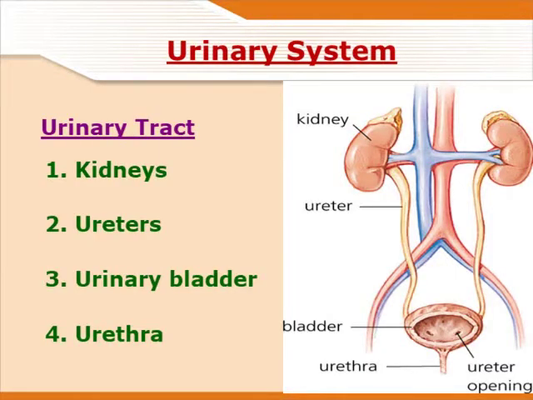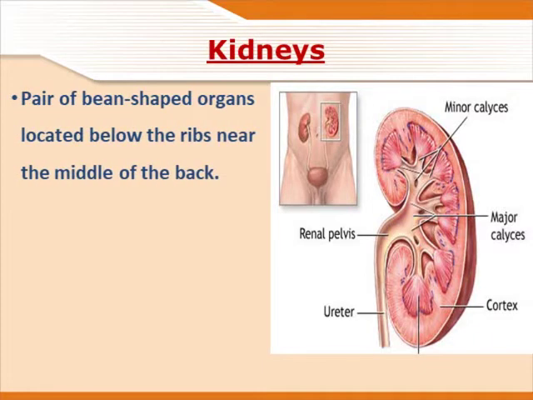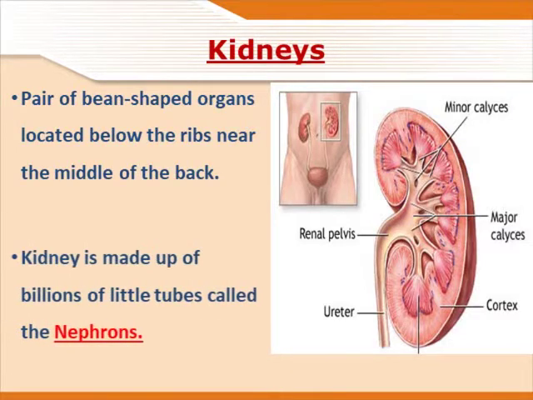The urinary system, or excretory system, consists of four different parts, which include the kidneys, ureters, bladder, and urethra. The first part of the urinary system consists of the kidneys. There are two bean-shaped organs located below the ribs near the middle of the back. Each kidney is made up of little tubes called nephrons.